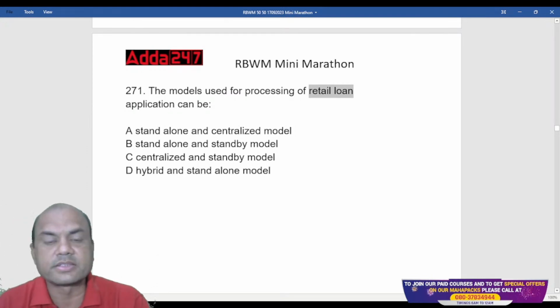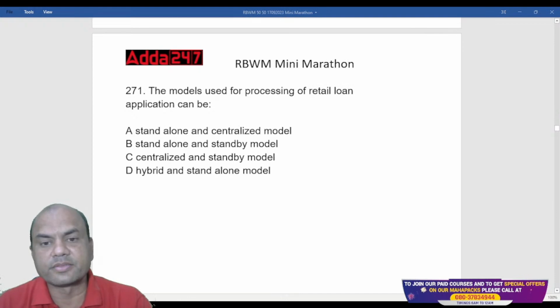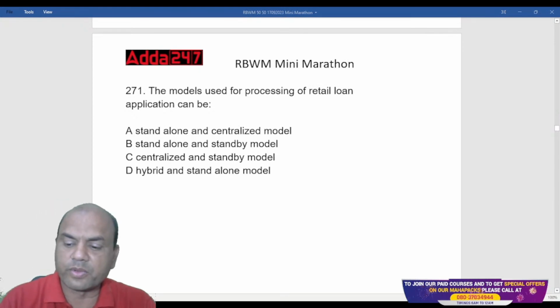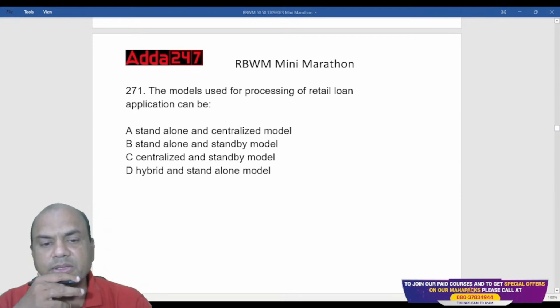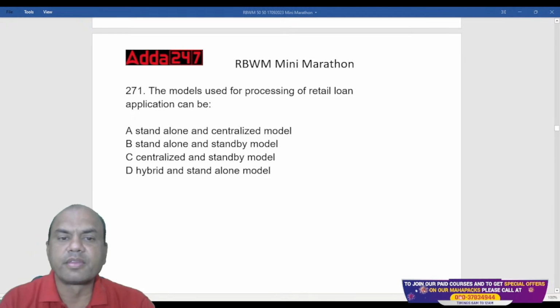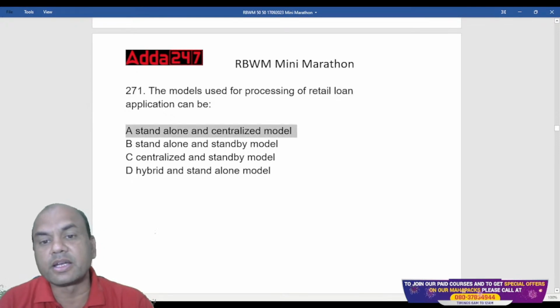So what is the right answer? The answer is standalone and centralized model. That is the right answer.